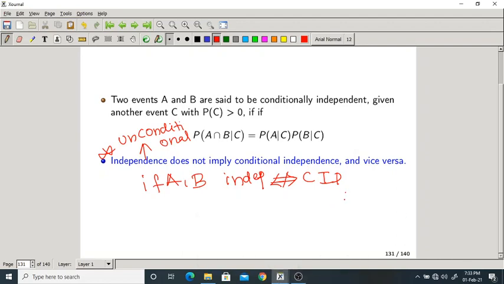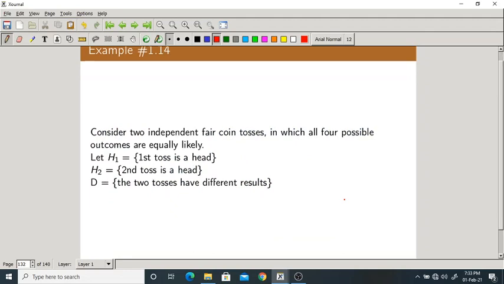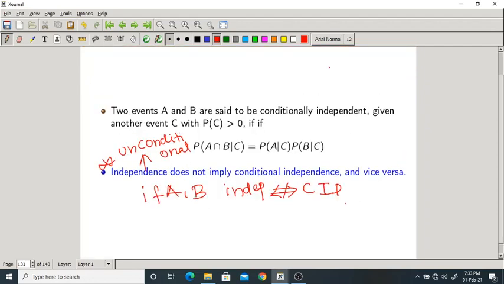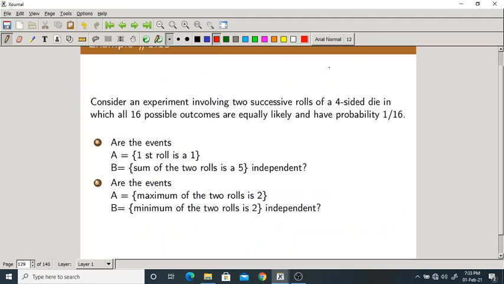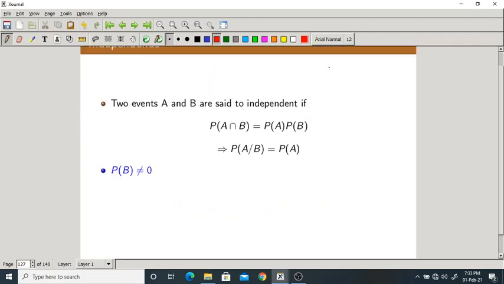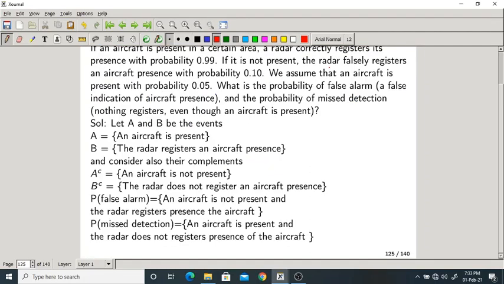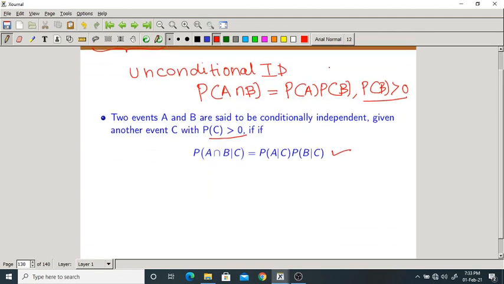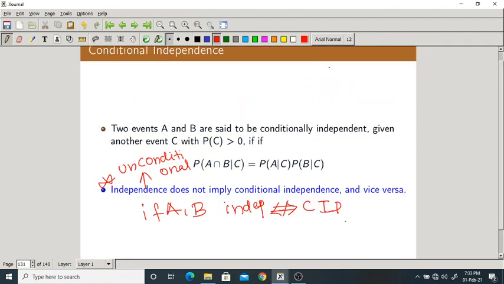Now, that is about this problem. Let us go to another kind of problem. Please make a note of this. Till now we have discussed independence of only two events. Every time I am referring to independence of two events only, not more than two. Everything referred to only two events: independence, conditional independence, etc.